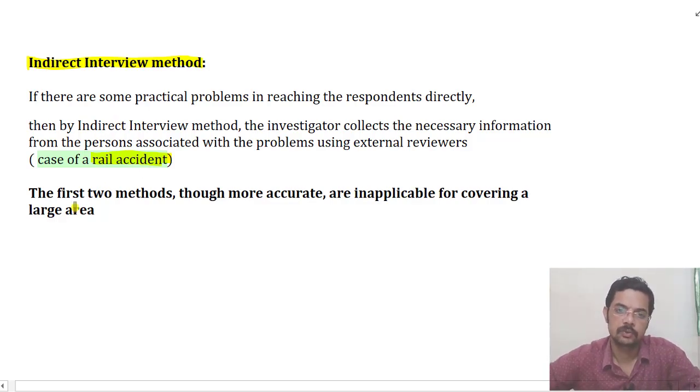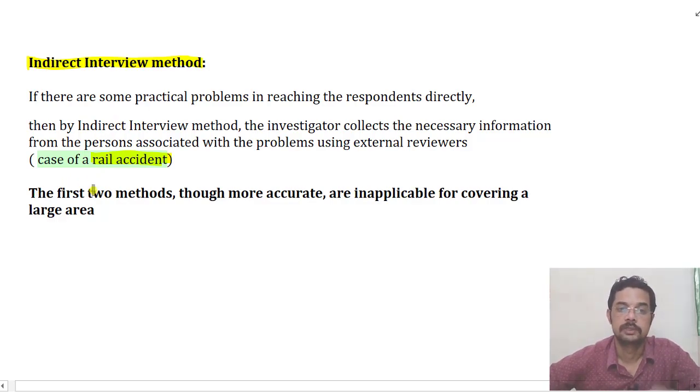The organization inquiring or trying to collect information about the incident may not come directly, but will try to find out the number of people affected in the rail accident through other sources. That is again the indirect interview method, asking other people who are directly involved or related to the incident.